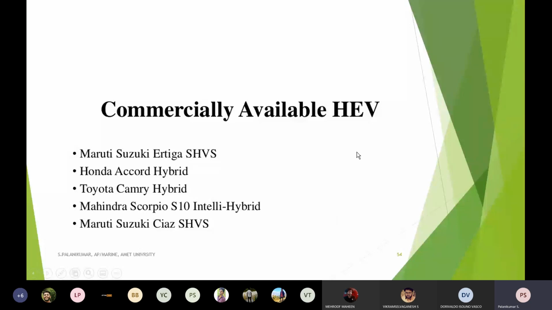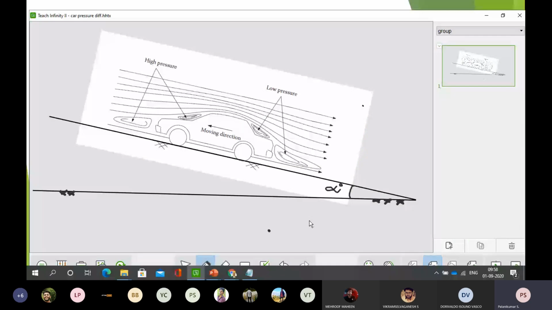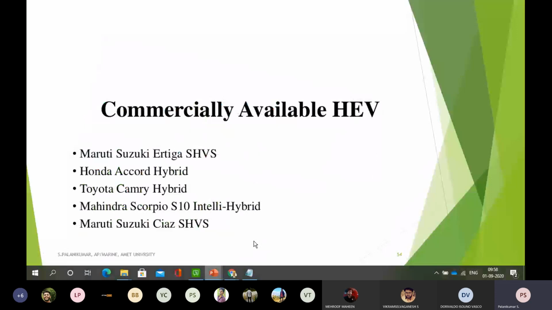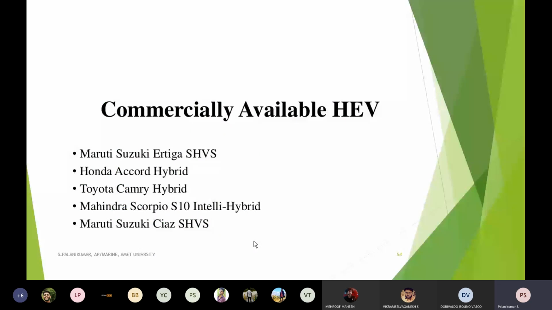I already told that we are no longer going to stick to hybrid electrical vehicles, because our aim is fast adoption and manufacturing of electrical vehicles, as per the government of India. So what is the global goal? Globally we have a goal that by the year 2030, at least 30 percentage of the new vehicles in the market should be pure electrical vehicles.